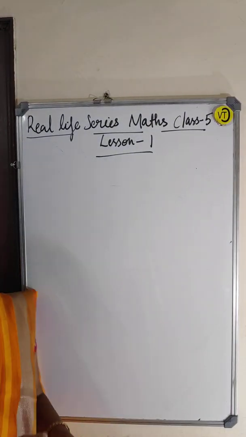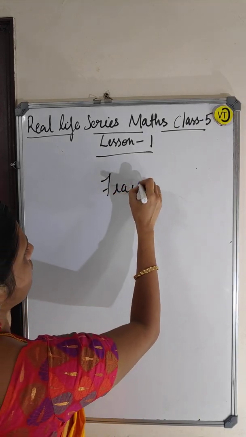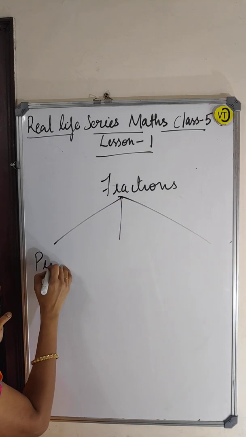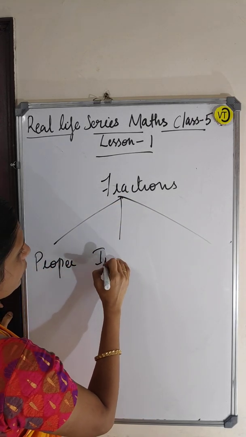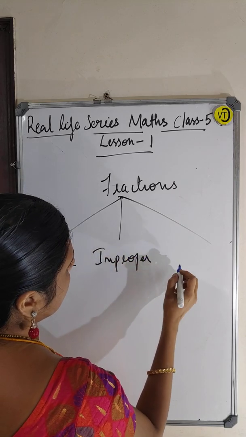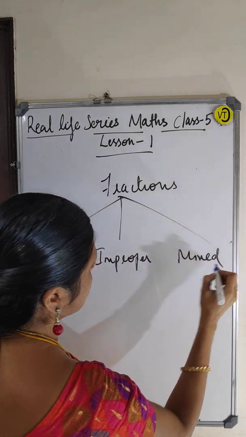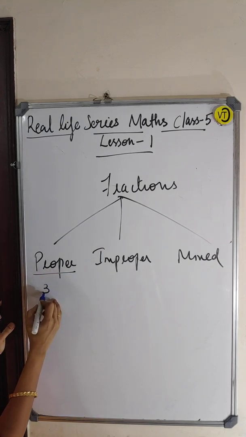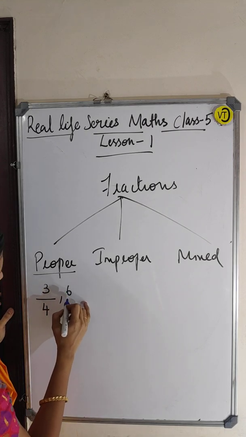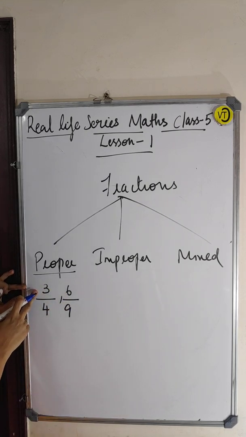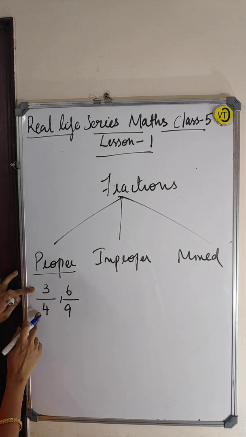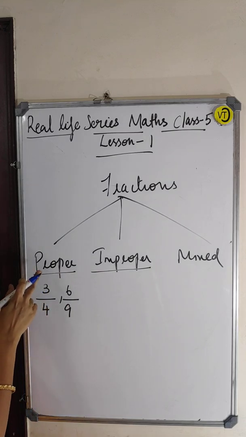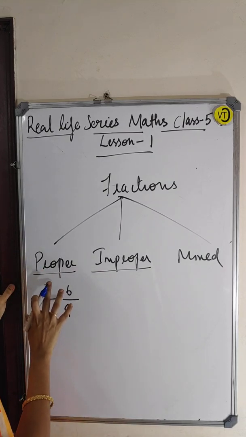The next one is types of fractions. What are the types of fractions? Proper fraction, improper fraction, and mixed fraction. Okay. So what is a proper fraction? 3 by 4, 6 by 9. The numerator is less than the denominator. See, 6 by 9. When the numerator is less than the denominator, we call it a proper fraction.